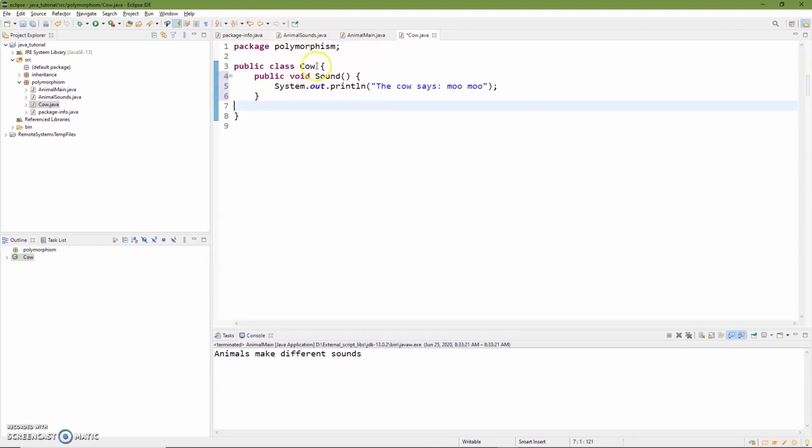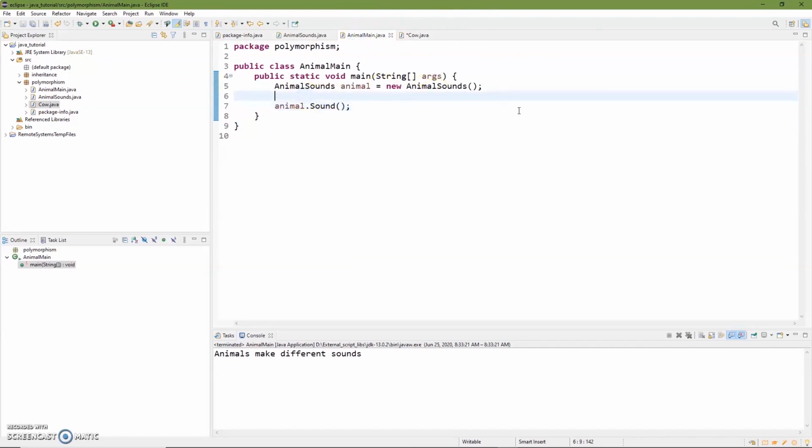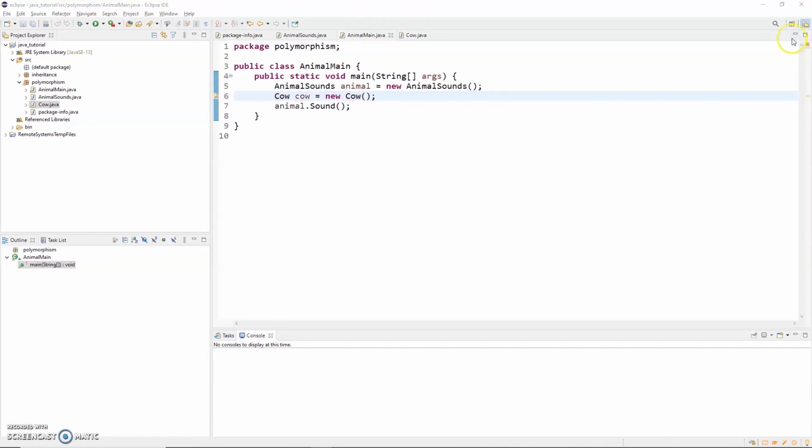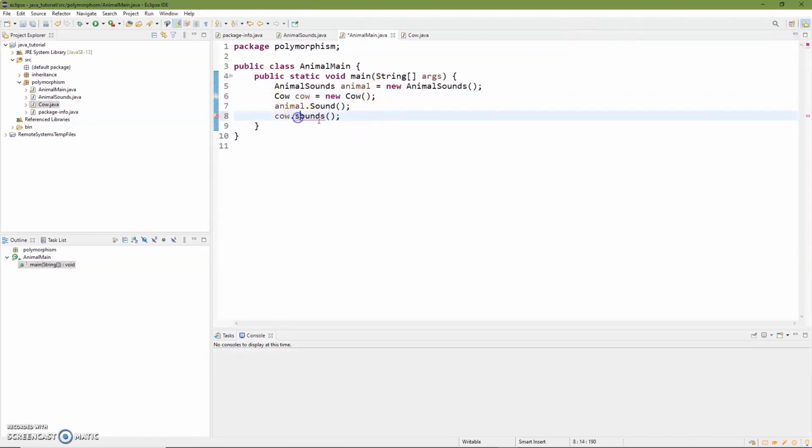And the cow is going to extend, and we'll put in our extends AnimalSounds. And then I want to go back here to our animal main. And now we have a class cow. So in our animal main, we want to do cow equals new cow. And once we've created the new cow, we also need to go ahead and have the cow sound. There we go. And we run this. You can see it comes out here and it says the cow says moo moo.